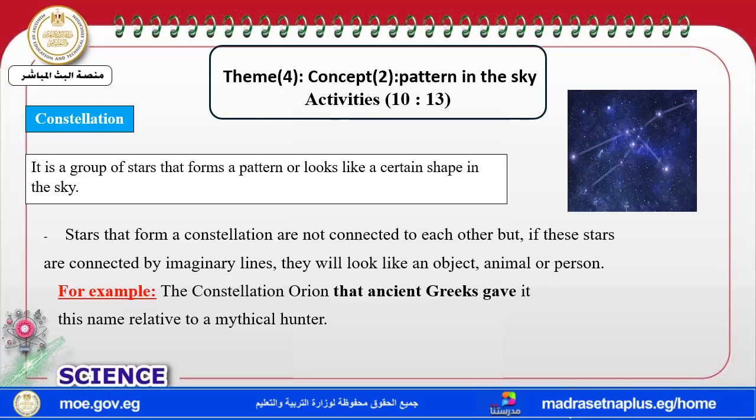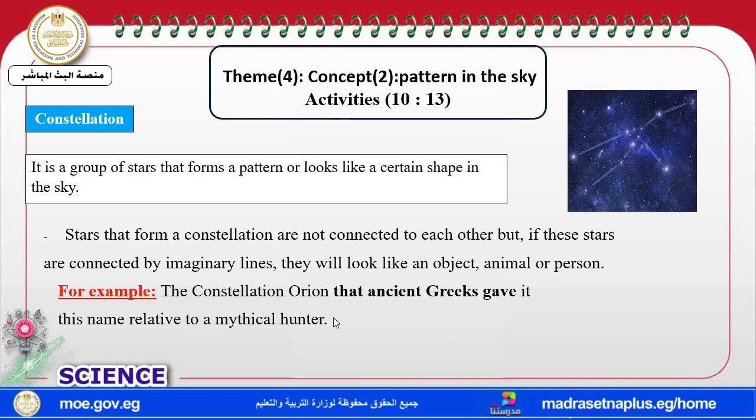But the constellation in the picture in front of you is called the constellation Orion the Hunter. Called what? Orion the Hunter. The one who gave it its name was the ancient Greeks.